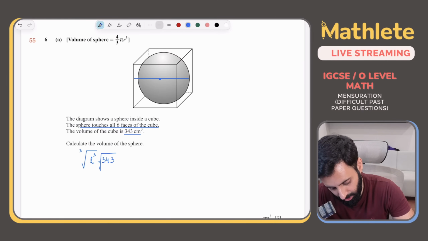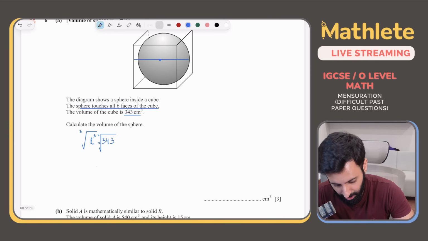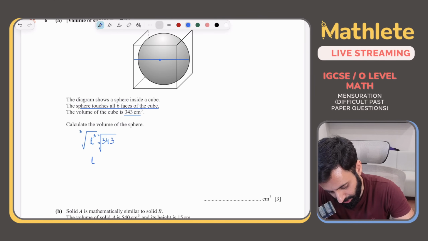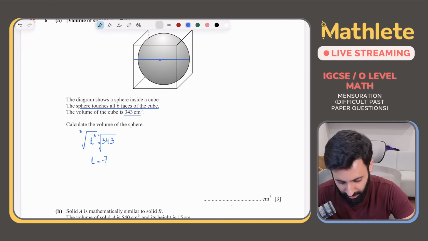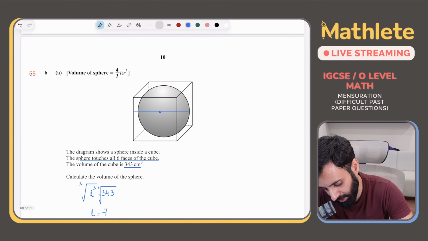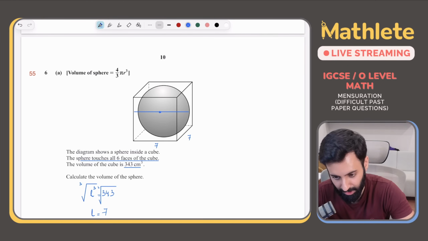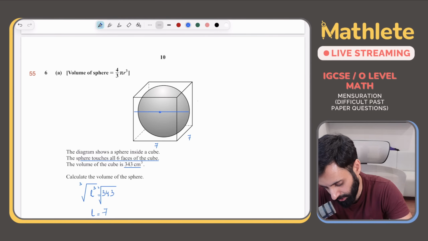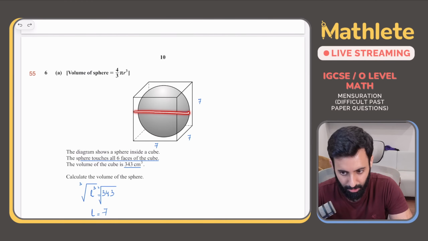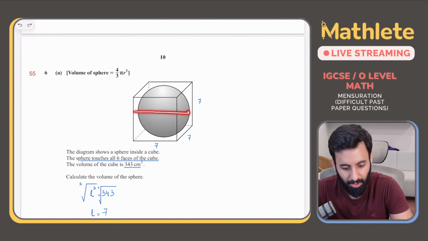कितनों को याद है? क्या मुझे बता सकता है cube root of 343? अगर आपको याद होगा तो that's equal to 7. ठीक है. So that means the length of the cube is 7. Okay, the length of the cube is 7. If the length of the cube is 7, what does that mean? That means the diameter of the sphere will also be equal to 7. ठीक है. That means the diameter of the sphere will also be equal to what? Will also be equal to 7.